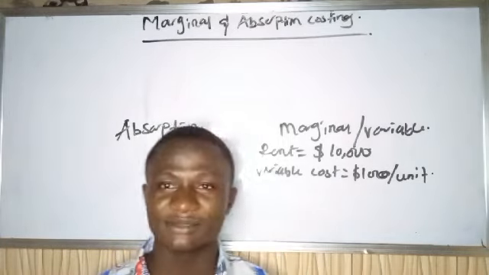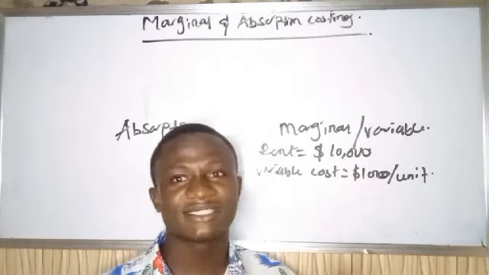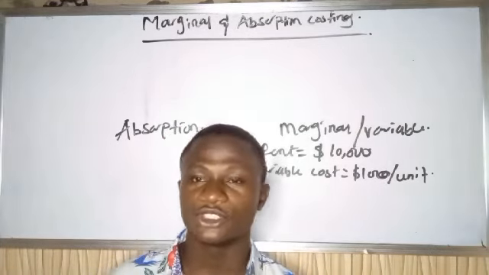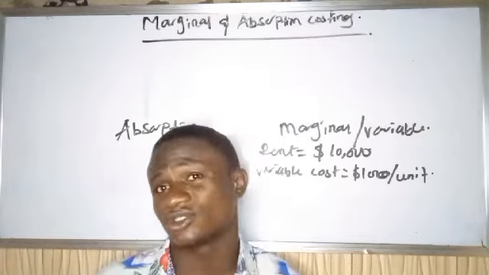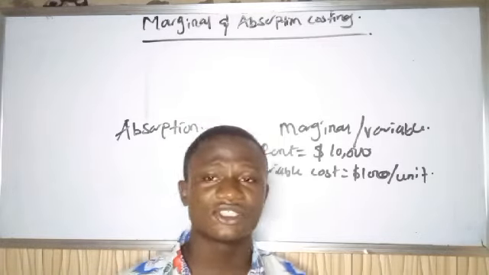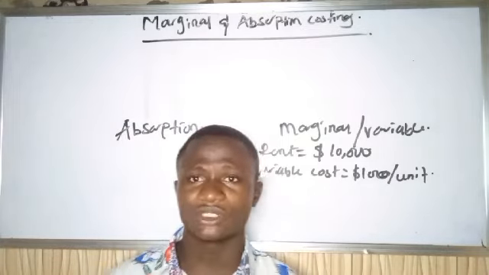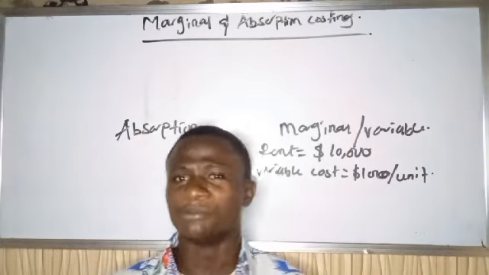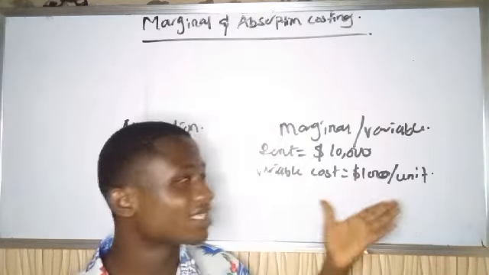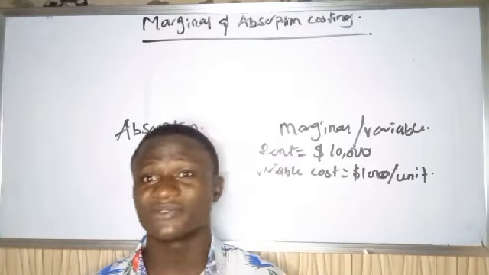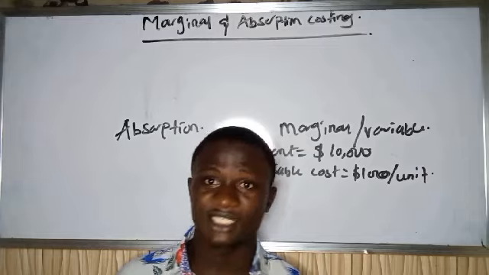But marginal costing is less popular, the reason being that marginal costing is used for a short period. It's used to make short-term decisions, for example, whether I should buy this, or I should produce, should I sell, or I should buy. So all those decisions are what we use marginal costing for. But absorption costing follows the normal way we do our manufacturing accounts in financial accounting.